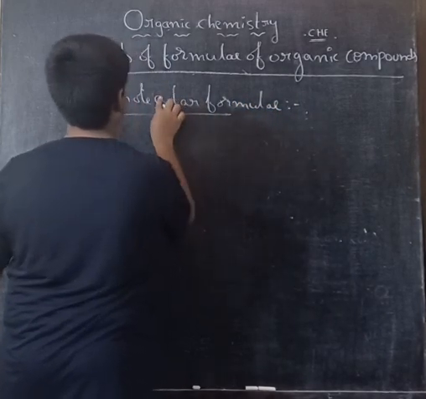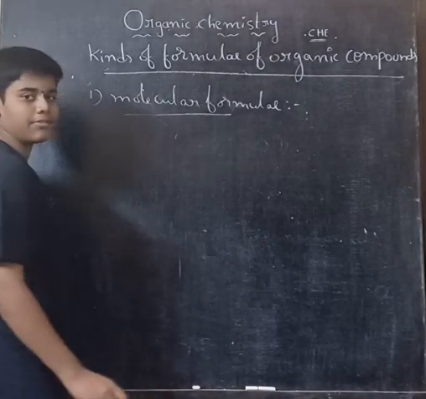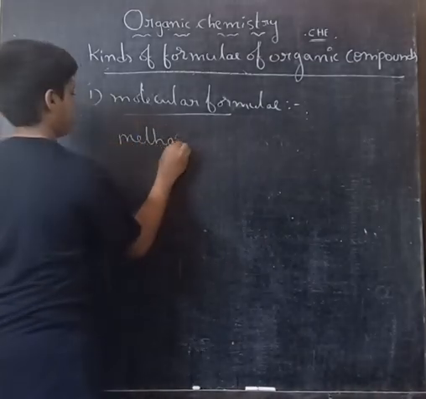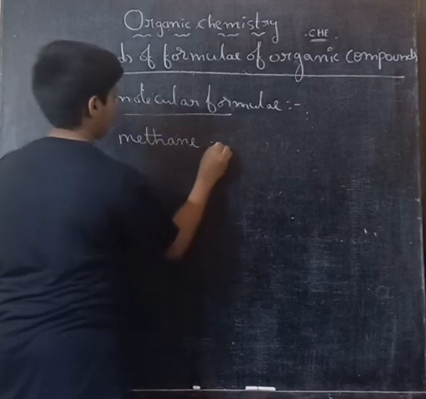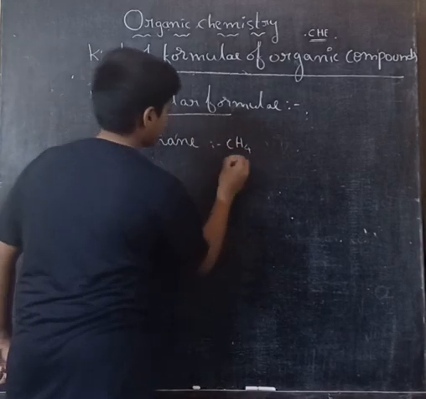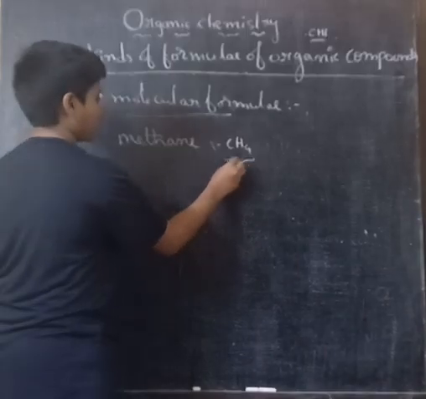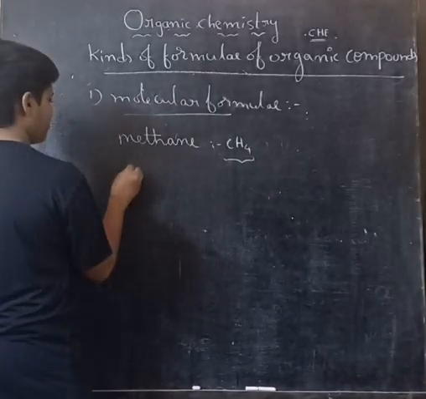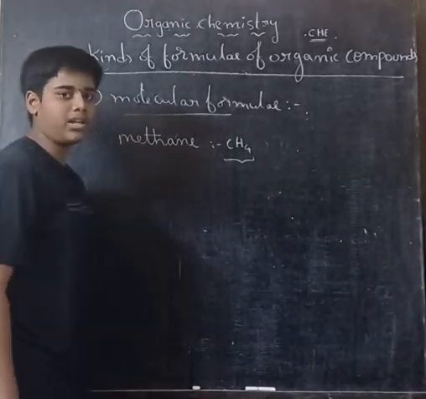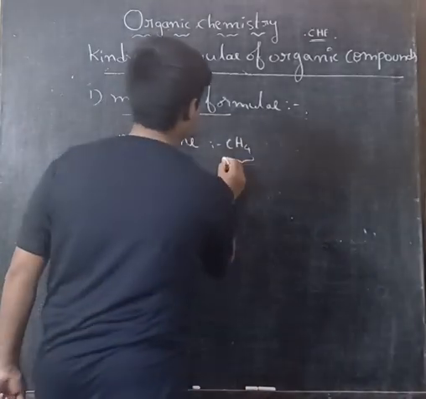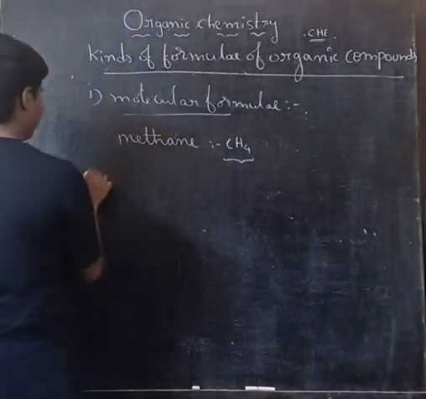How to represent a molecular formula: if I take methane, CH4, this is the molecular formula. The next one, carbon dioxide, it is not an organic compound, but the formula is CO2. That is the representation of molecular formula.